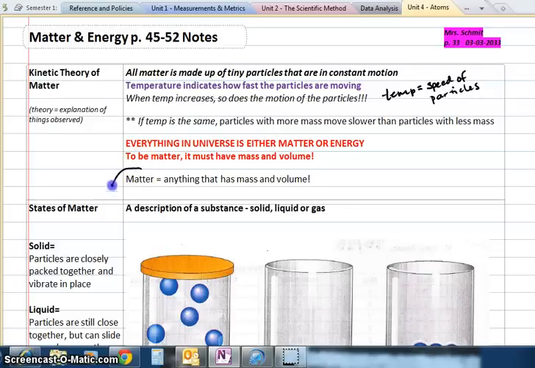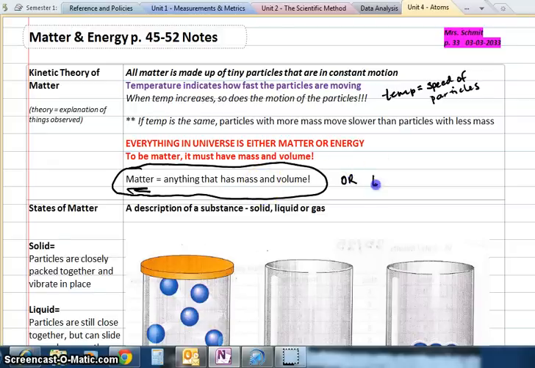And this is a biggie. It was a definition from our last unit, and it was on our test, and a lot of people got it wrong. Matter is anything that has mass and volume. Everything in our universe is either matter or it's energy. If it does not have mass and volume, like lightning, it's energy. Electricity is energy. But if it's an object, a substance that has mass and volume, it is matter.